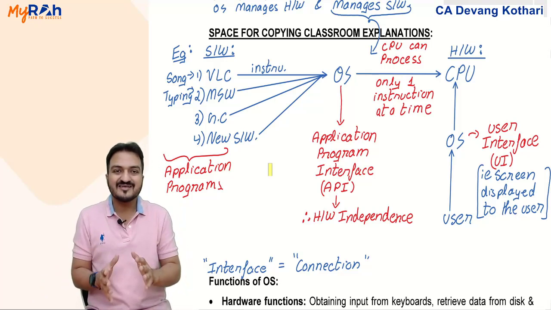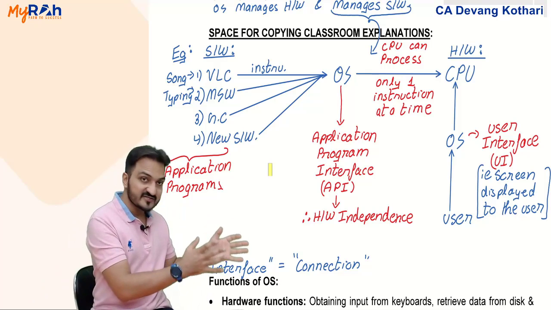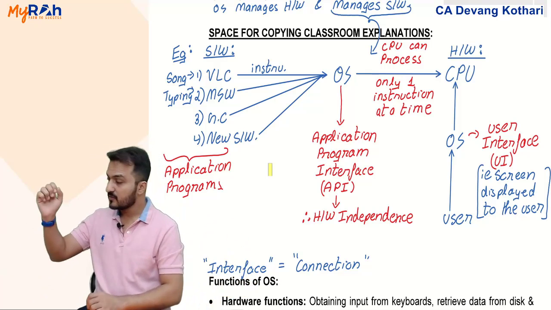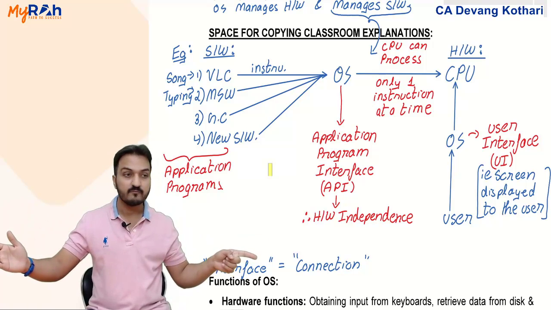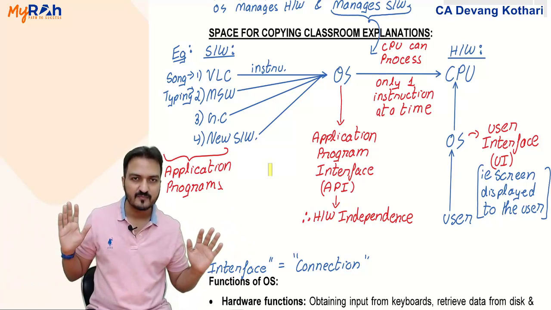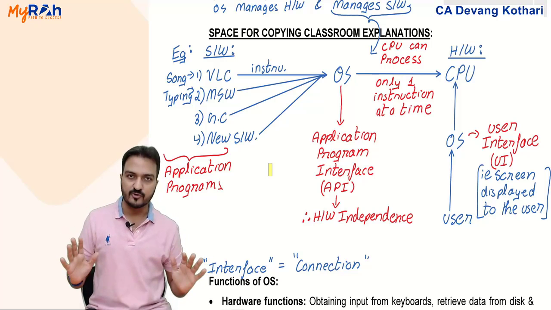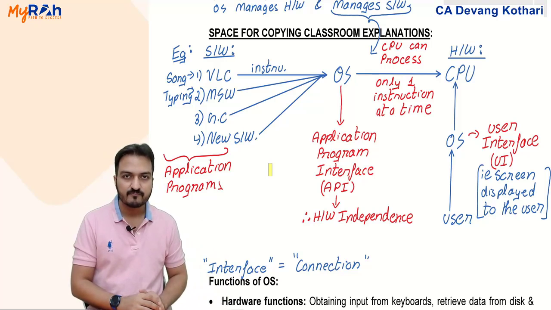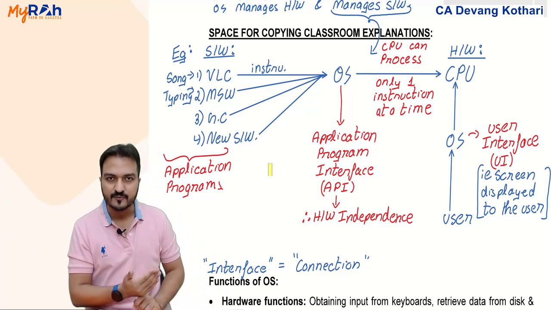It is like the operating system is protecting the CPU. Imagine I have the CPU here and I have the application program here. This program wants to give instruction to my CPU. But you know, the CPU is a very innocent device. It will simply follow whatever instructions are given to it. Now if the CPU is such an innocent device, then software might take undue advantage of the CPU.